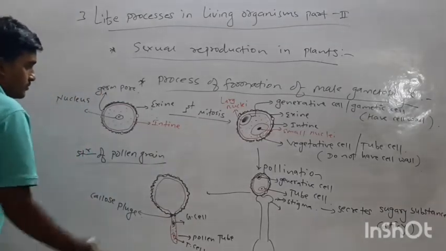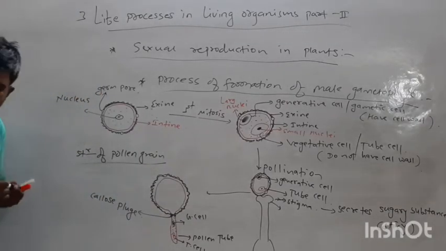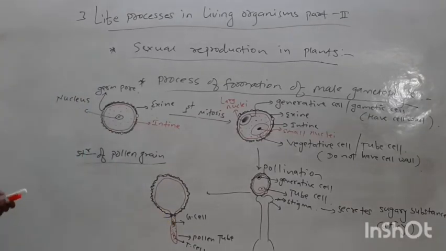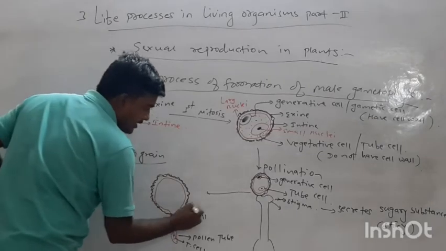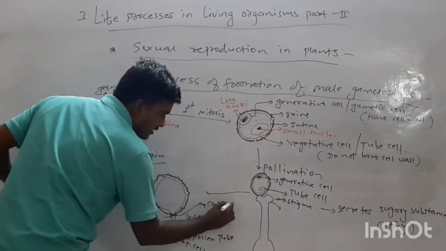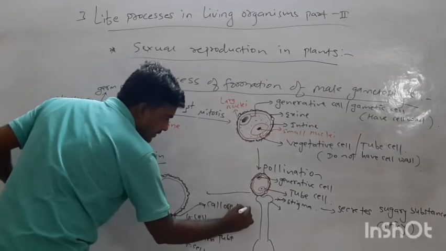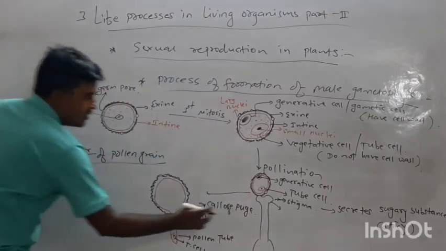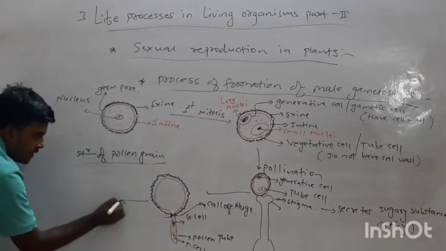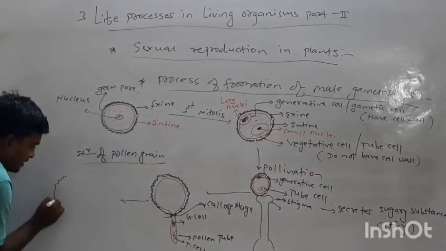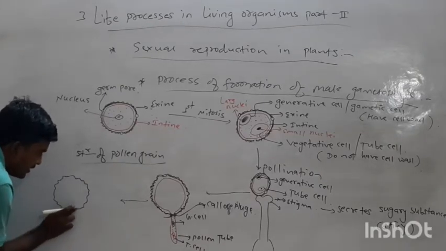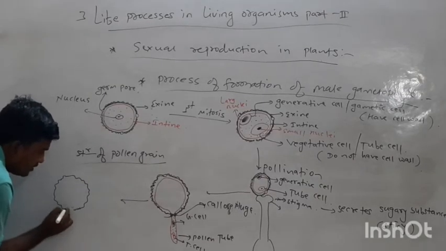Now what happened with this cell? I write here callose plug. What happened? This is the exine layer. I will show it simply.